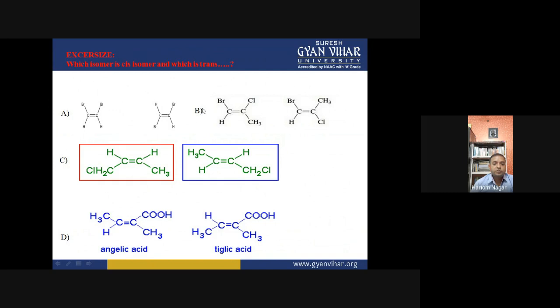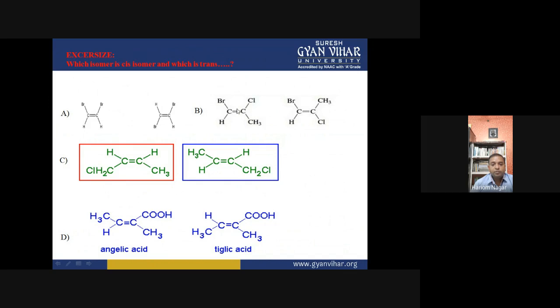If you talk about the second question, there all four groups are different. So cis-trans isomerism we will not do, we will assign the Z and E configuration. For this compound, both the groups which are in the higher pair, which have the high priority, are on the same side.